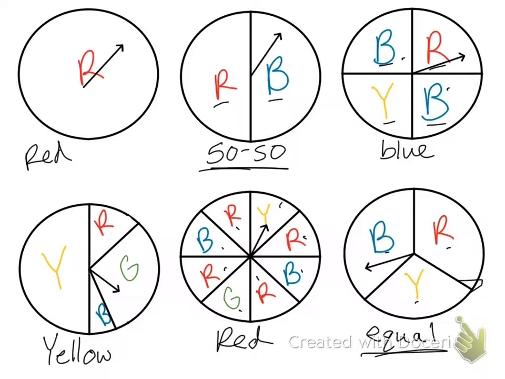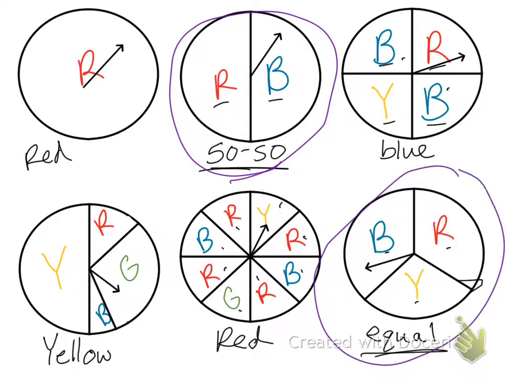Which spinner would be fair to play a game with? So let's say we're playing a game and I'm red and you're blue. Which spinners are the ones that are fair to play? The only ones that are fair are spinner 2 and spinner 6. And that's because the sections are the same size. The first spinner wouldn't be fair because you can only spin red, so you could never win. Spinner 3 wouldn't be fair because blue is more likely to win.